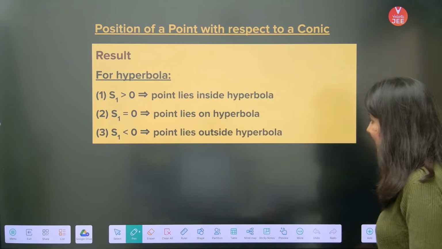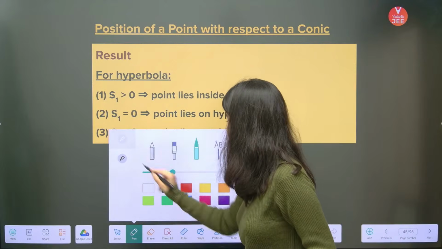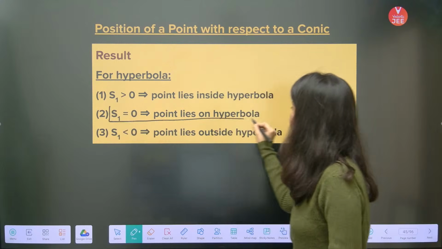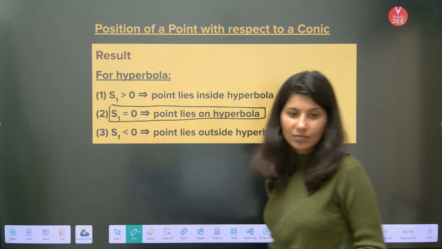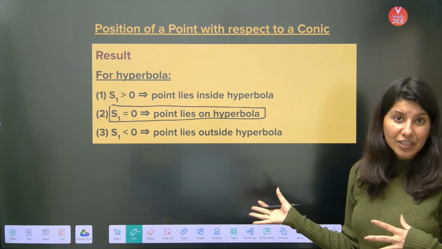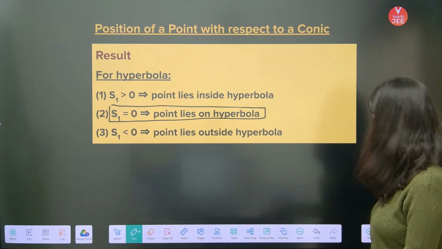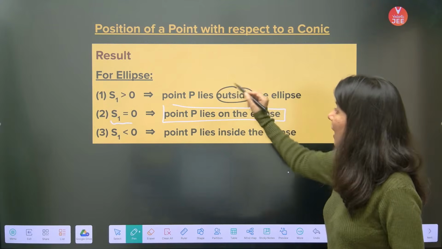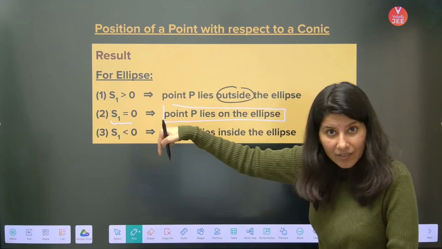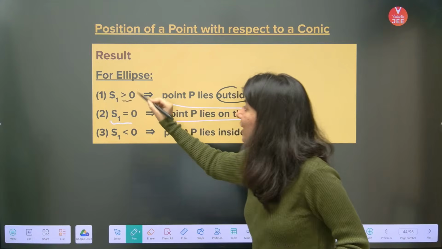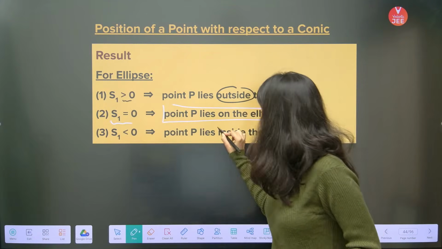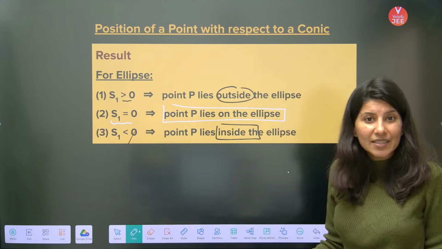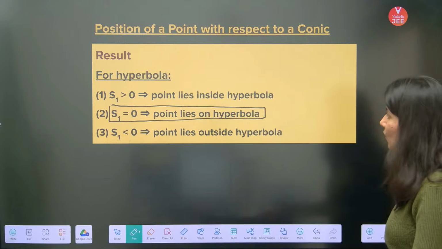If a point is lying on the hyperbola, you will put that point, you will get 0. Is it that difficult? No, ma'am. But if a point lies outside the ellipse and you satisfy that point, you will get a positive value. And if a point is lying inside, satisfy it, you will get a negative value. Easy peasy. Same happens with hyperbola.